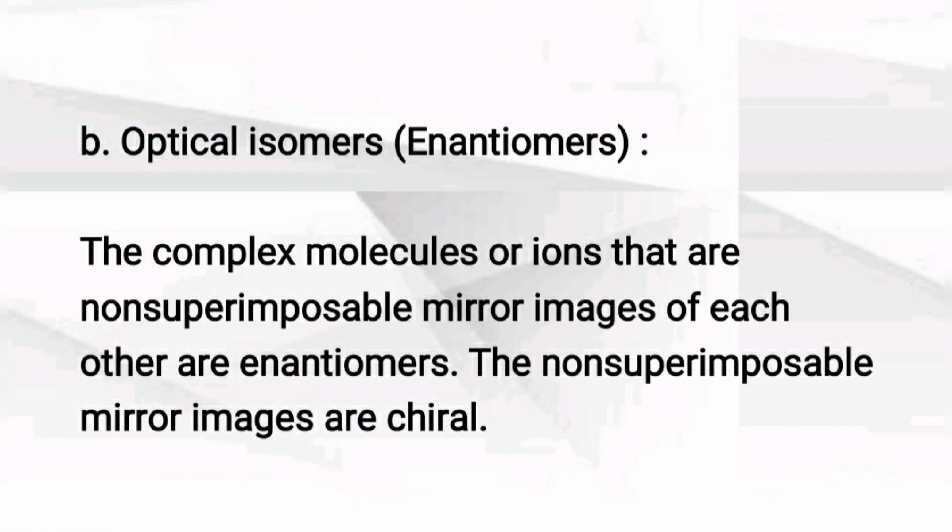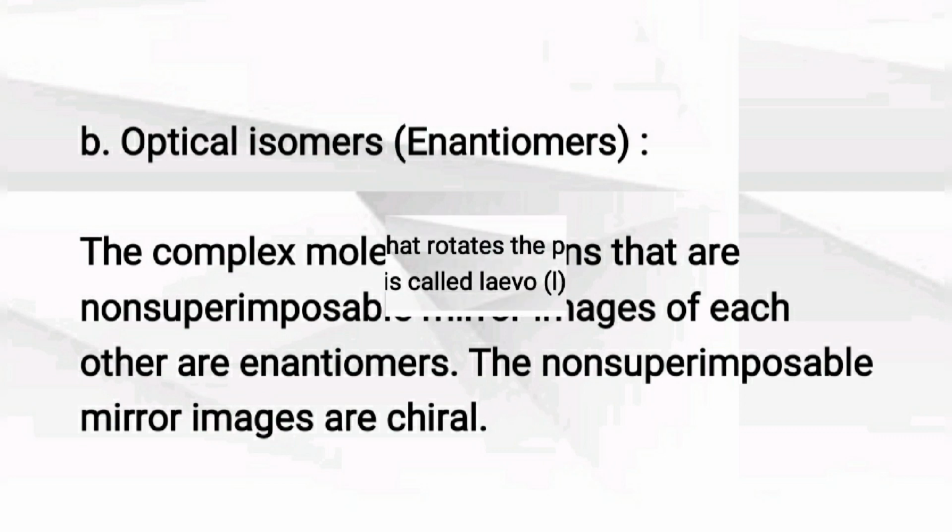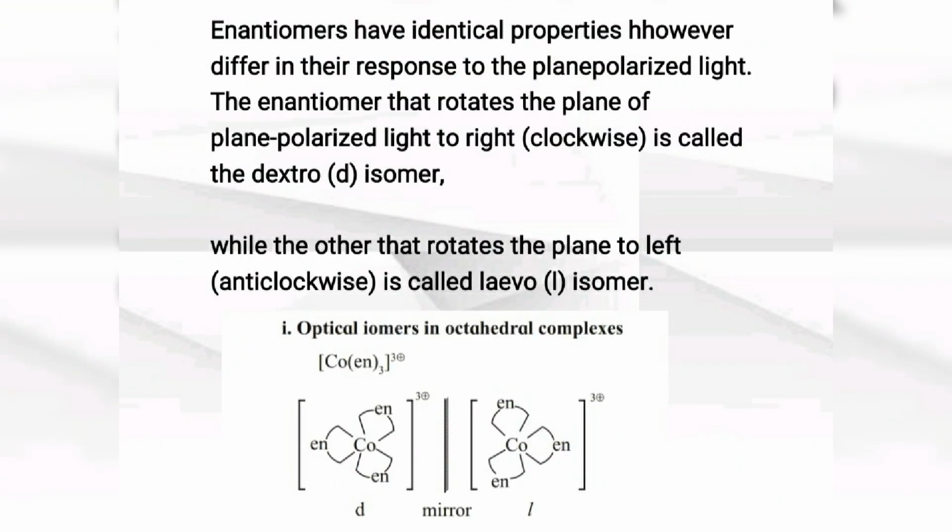The second type of stereoisomer is the optical isomer, that is, the enantiomer. The complex molecules or ions that are non-superimposable mirror images of each other are called enantiomers. These non-superimposable mirror images are chiral, means here chiral atoms are present. Enantiomers have identical properties, but they differ from each other in their response to plane polarized light.